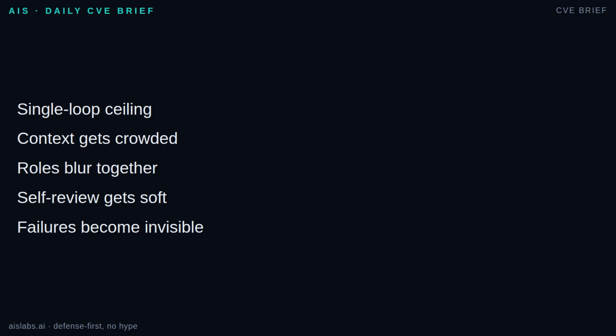Research wants breadth. Writing wants selection. Verification wants suspicion. Those are different mental postures, and stuffing them into one prompt often creates mush. The loop may remember the wrong details, optimize for the last instruction, or rationalize its own mistakes. You also lose operational control. If the research step fails, do you retry the whole job? If rendering fails, do you regenerate the script? Naive agent systems answer that with more prompt text. Production systems answer it with structure.